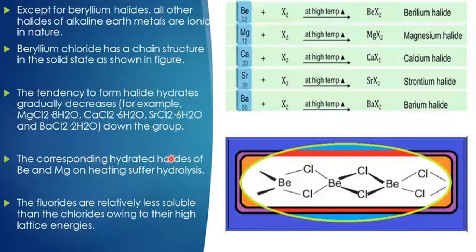The corresponding hydrated halides of beryllium and magnesium on heating suffer hydrolysis. Beryllium and magnesium are slightly covalent in nature, so when they react with water, they undergo hydrolysis. The fluorides are relatively less soluble than the chlorides owing to their high lattice energy. That means alkaline earth metal fluorides have more lattice energy. That is one reason. Second, they are covalent in nature. First of all, fluorine is the most electronegative, so it will prefer covalent nature. That's why they are not soluble in water, but they are soluble in organic solvents.